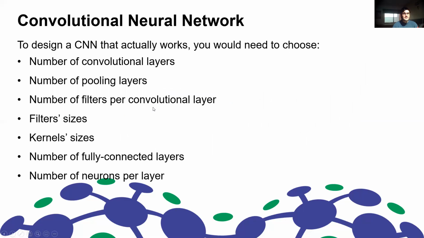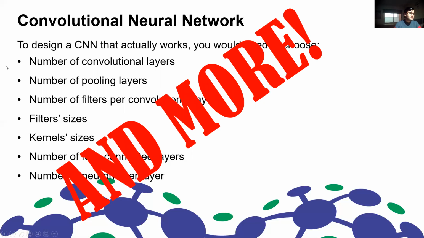However, when we're going to design these networks, we need to take into account several things. For example, how many convolutional layers we're going to have, how many pooling layers, what is going to be the size of the convolutional filters per layer, and the kernel sizes for pooling layers, how many fully connected or multi-layer perceptron layers we're going to consider, how many neurons per layer, and many more. So as you can see, this is a very complex problem to design a convolutional neural network.